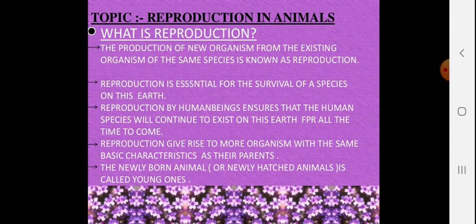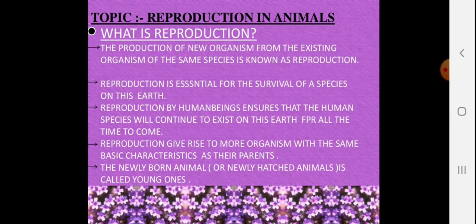First of all, what is reproduction? The production of new organisms from the existing organism of the same species, like dog within dog, cat within cat, humans within human race, is known as reproduction. Reproduction is essential for the survival of species on the earth. If any of the organisms stop doing reproduction, they can't survive on the earth. Reproduction by human beings ensures that the human species will continue to exist on the earth for all the time to come. Reproduction gives rise to more organisms with the same basic characteristics as their parents.